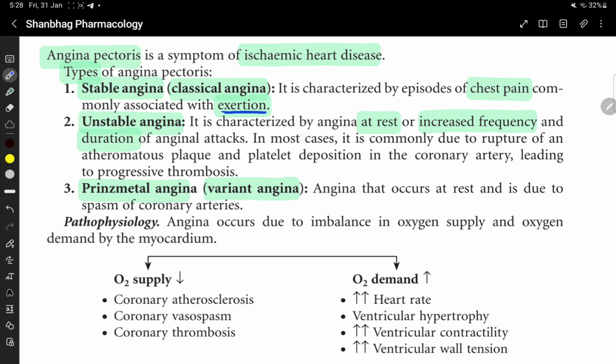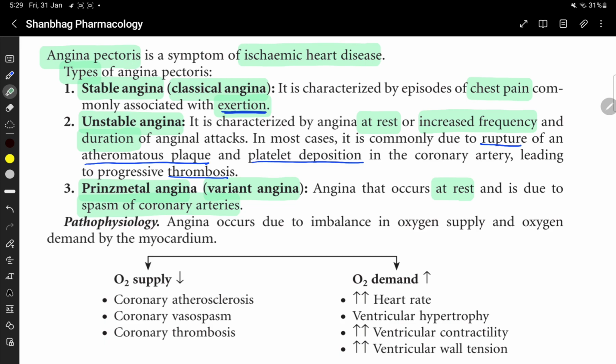In most cases, unstable angina is due to rupture of atheromatous plaque and platelet deposition in the coronary artery, leading to progressive thrombosis. Prinzmetal angina or variant angina is angina that occurs at rest and is due to spasm of coronary arteries.